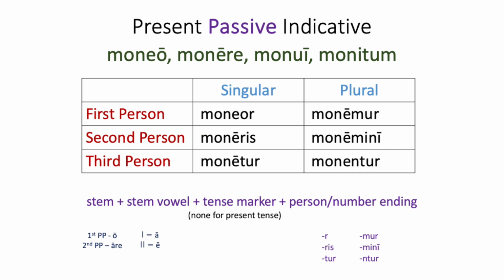Okay, hopefully you got moneor, moneris, monetur, monemur, monemini, monentur, because all we're doing is changing that o, s, t, mus, tis, nt to or, aris, atur, amur, amini, and antur. Notice you still keep the o in the first person singular, so moneor.